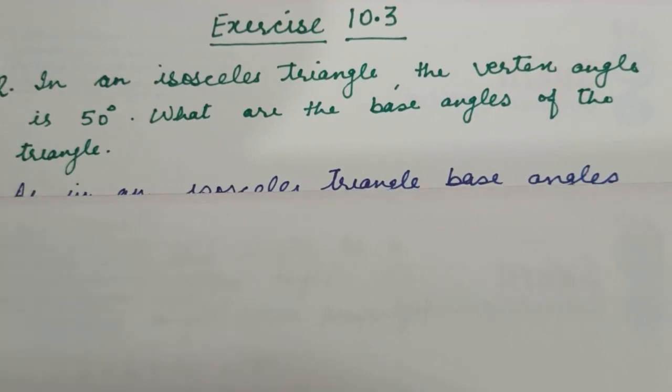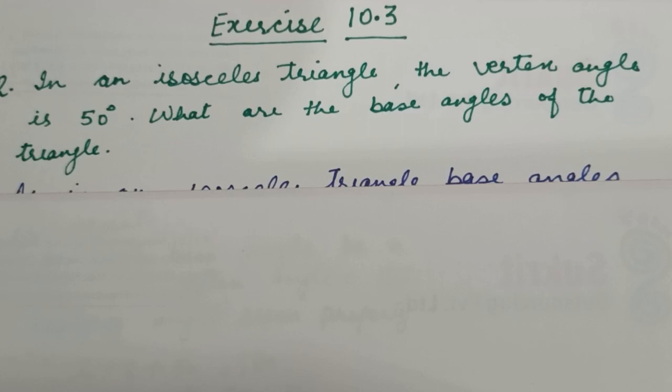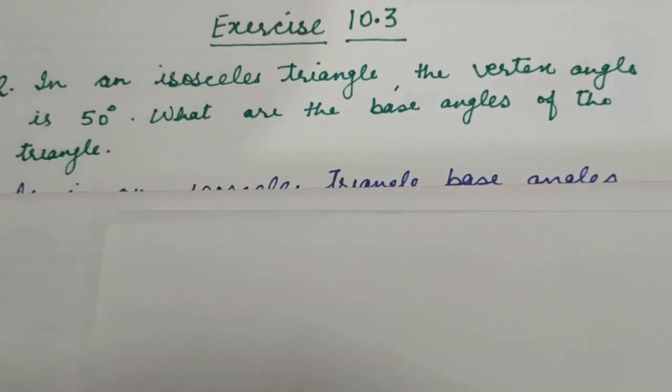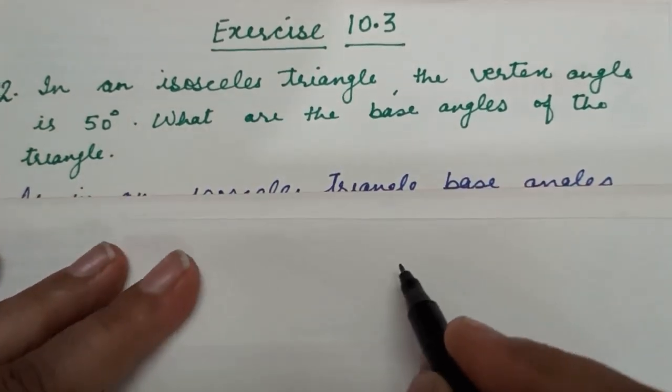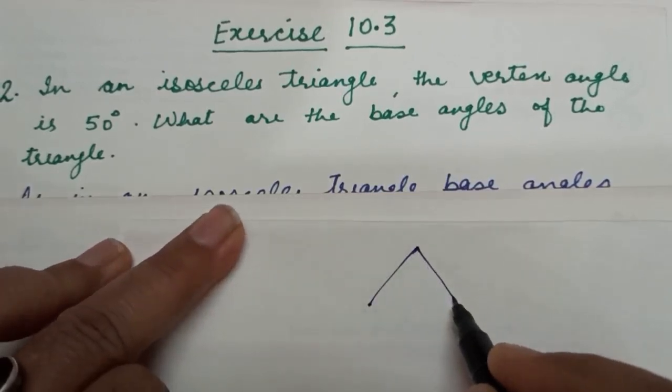Question is, in an isosceles triangle, the vertex angle is 50 degree. What are the base angles of the triangle? Now, you know, an isosceles triangle means a triangle in which two sides are equal. So when we have an isosceles triangle, there we have two sides equal.